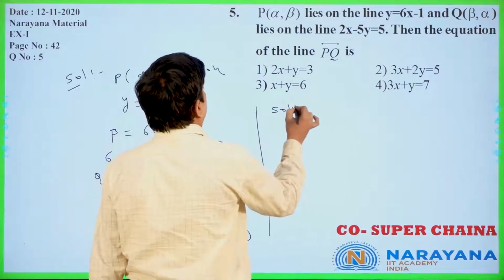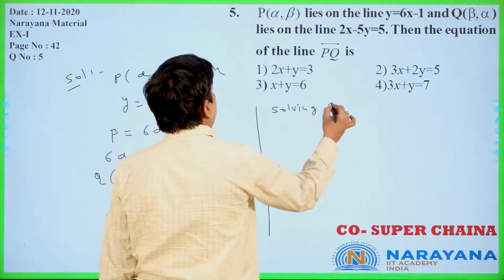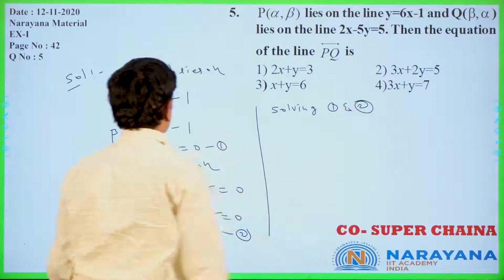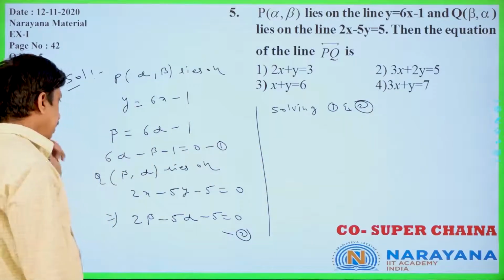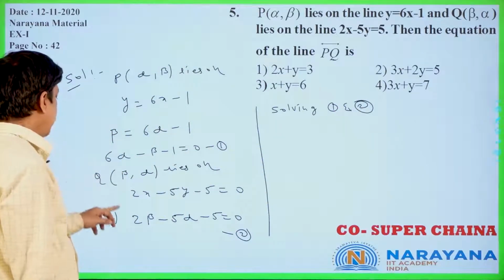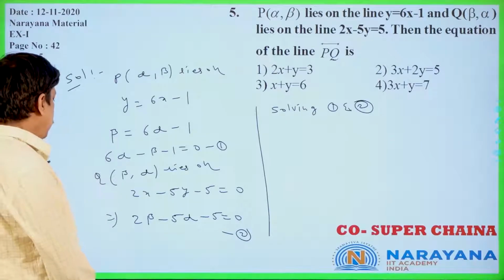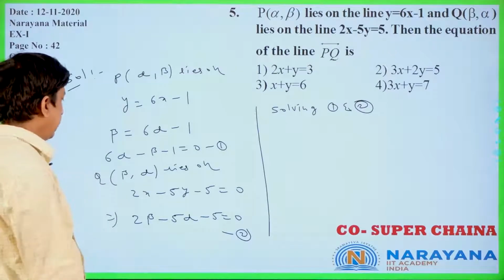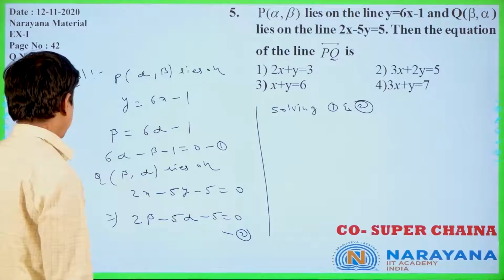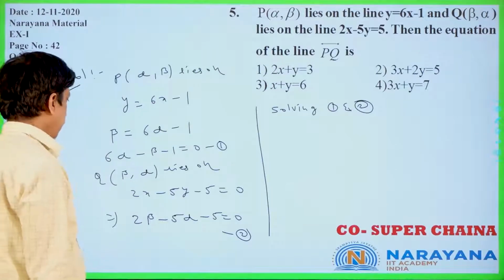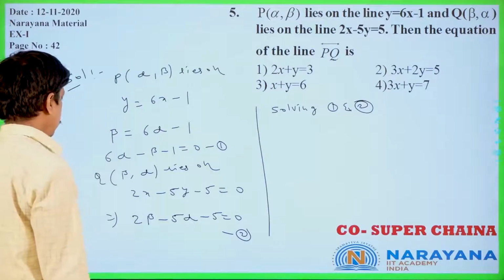Solving 1 and 2, you will get, you see, 6 alpha and 2 beta. Is it clear or not? We can write this in order of alpha: minus 5 alpha plus 2 beta.